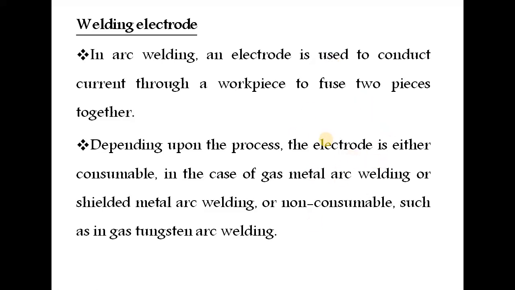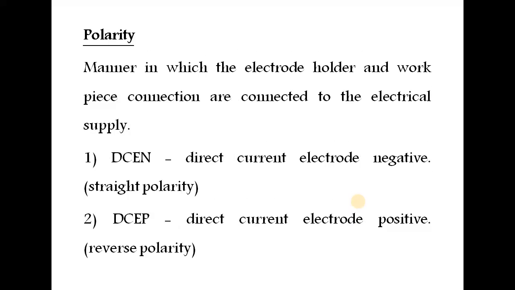Electrodes are mostly used in shielded metal arc welding, or manual metal arc welding. In arc welding, an electrode is used to conduct current through a workpiece to fuse two pieces together. Depending upon the process, the electrode is either consumable, as in gas metal arc welding or shielded metal arc welding. The other type is non-consumable. Mostly these types of electrodes are used in the TIG welding process, the tungsten inert gas welding process.